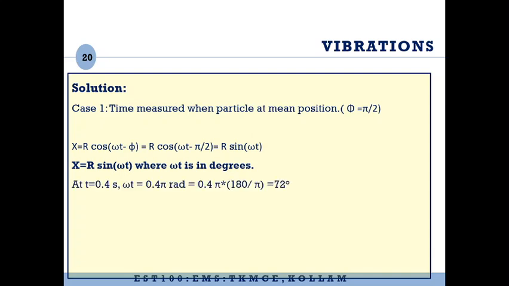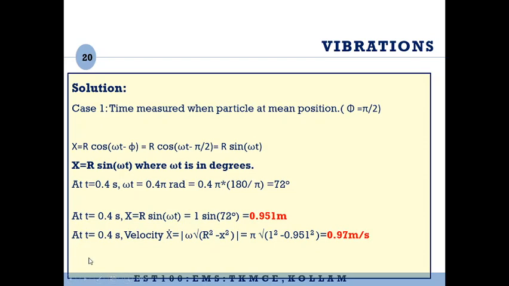So at t equal to 0.4 seconds, omega t will be equal to 0.4 into pi radian. So pi is given in radian. We have to convert that into degree. So you multiply by 180 by pi. You will get it as 72 degree. Now if you apply x equal to r sine omega t, it is 1 sine 72 degree. You will get it as 0.951 meter.